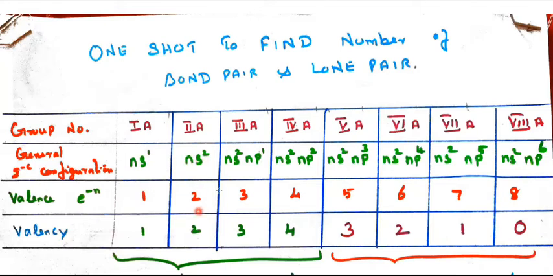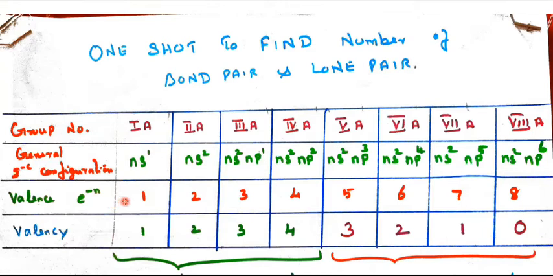And here only 2. And here 2 plus 1, 3 electrons. 2 plus 2, 4 electrons. 2 plus 3, 5 electrons. 2 plus 4, 6 electrons. 2 plus 5, 7 electrons. 2 plus 6, 8 electrons. These are called valence shell electrons. So in the valence shell, the number of electrons present is the valency.